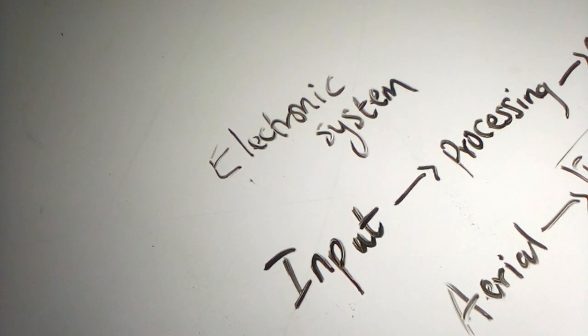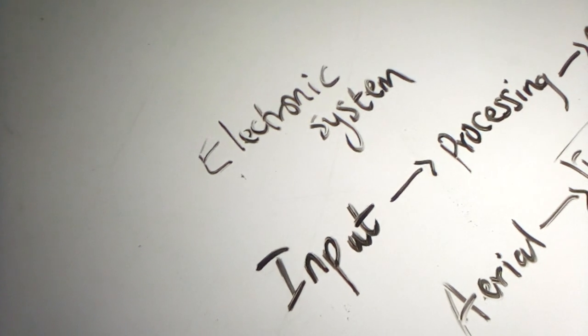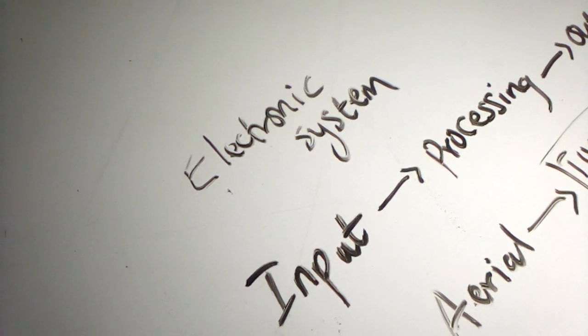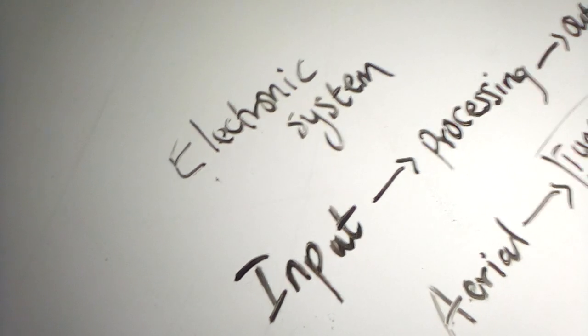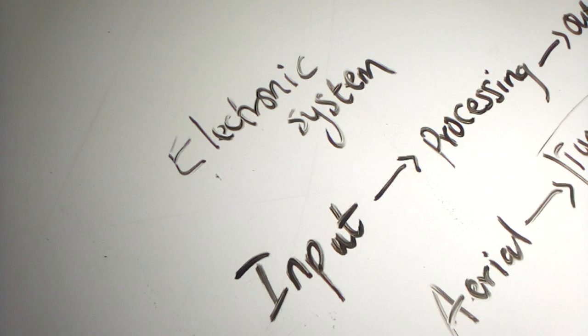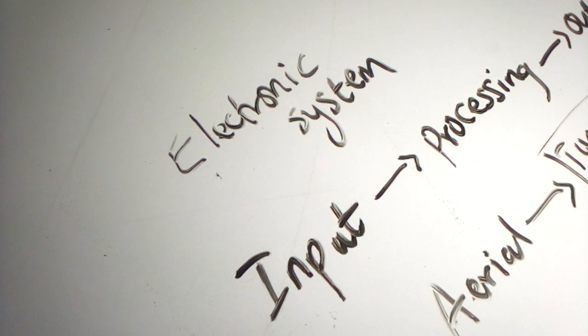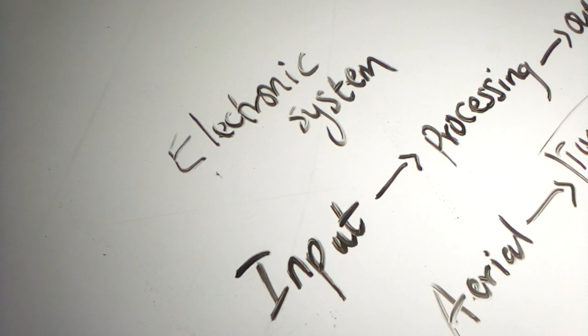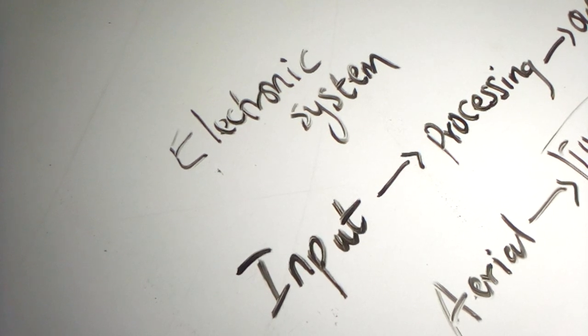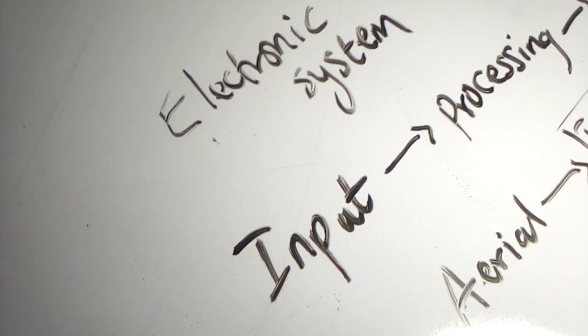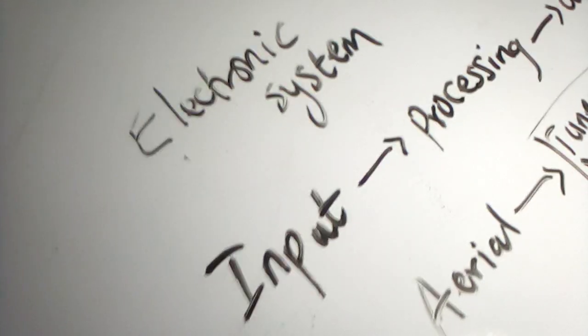Don't forget, for instance, the radio takes the wave energy and transforms it into another form of energy, which is electrical. This electrical energy is then used in the processing. The processing converts the input into the required output.